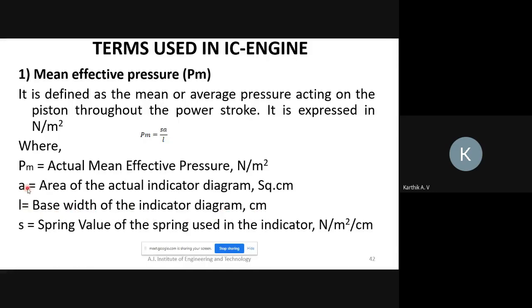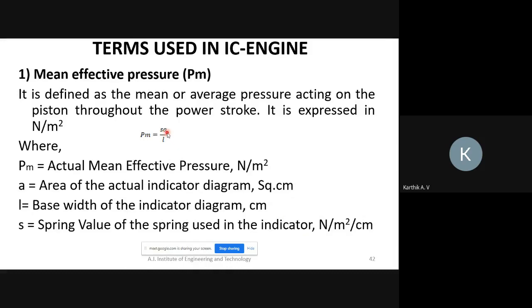If both A and L are given in centimeter, there is no need of converting into meter. The spring value has Newton per meter square per centimeter, so the centimeters cancel each other, and the remaining unit is Newton per meter square. So this is the formula, SA divided by L.